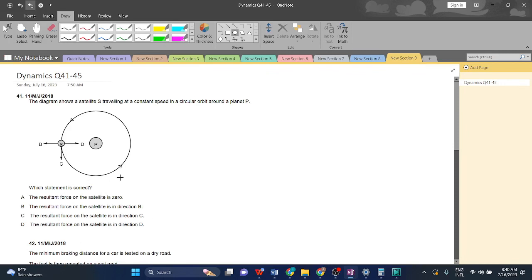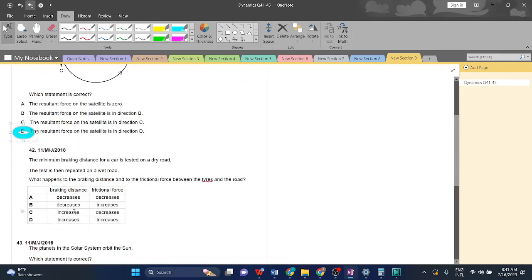Which statement is correct? A. The resultant force on the satellite is zero. Resultant force cannot be zero because centripetal force exists and is towards the center, as the name suggests. B. The resultant force on the satellite is in direction B. No, it's not. C. The resultant force on the satellite is in direction C. No. The direction of velocity is in direction C, not the force. D. The resultant force on the satellite is in the direction D. That is the right answer because, as the name suggests, centripetal force is directed towards the center. So D is the right answer.